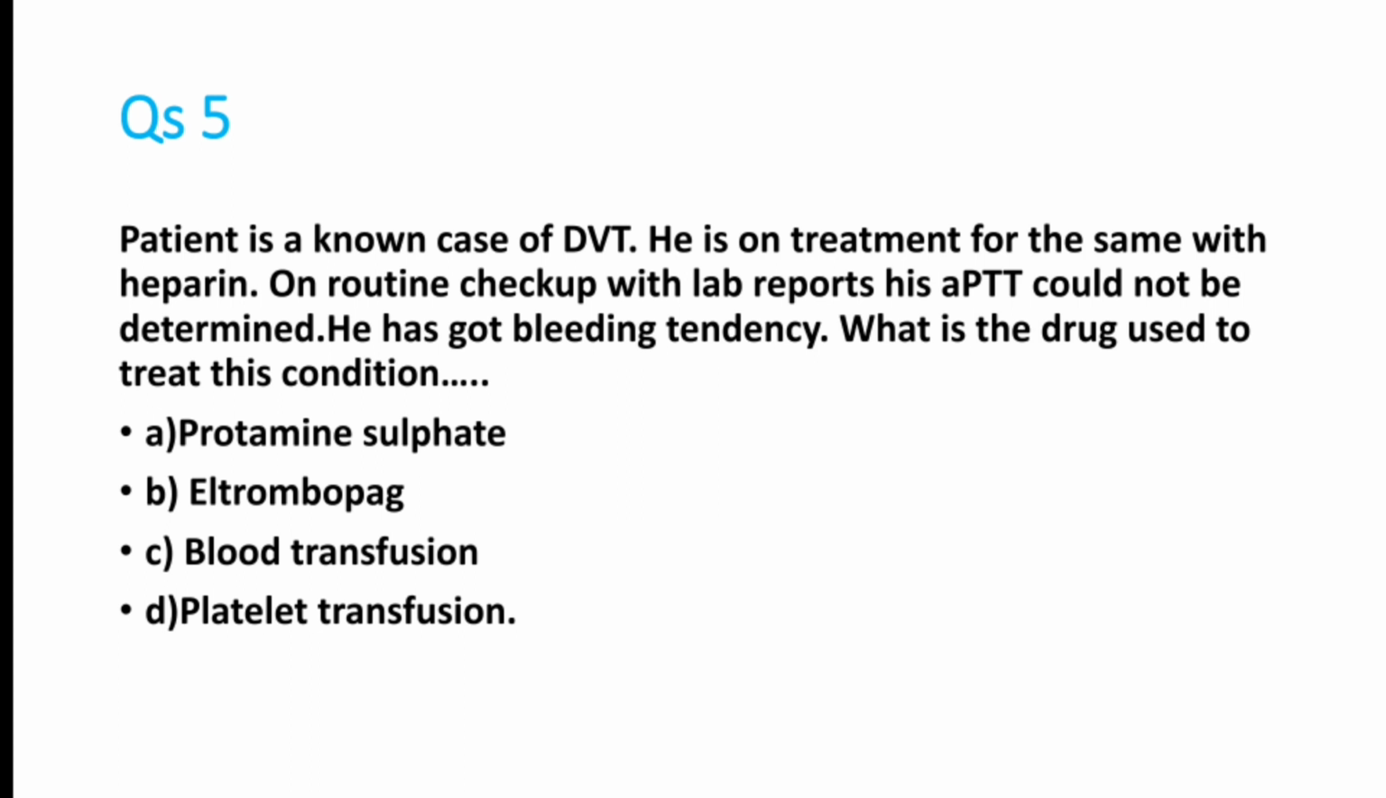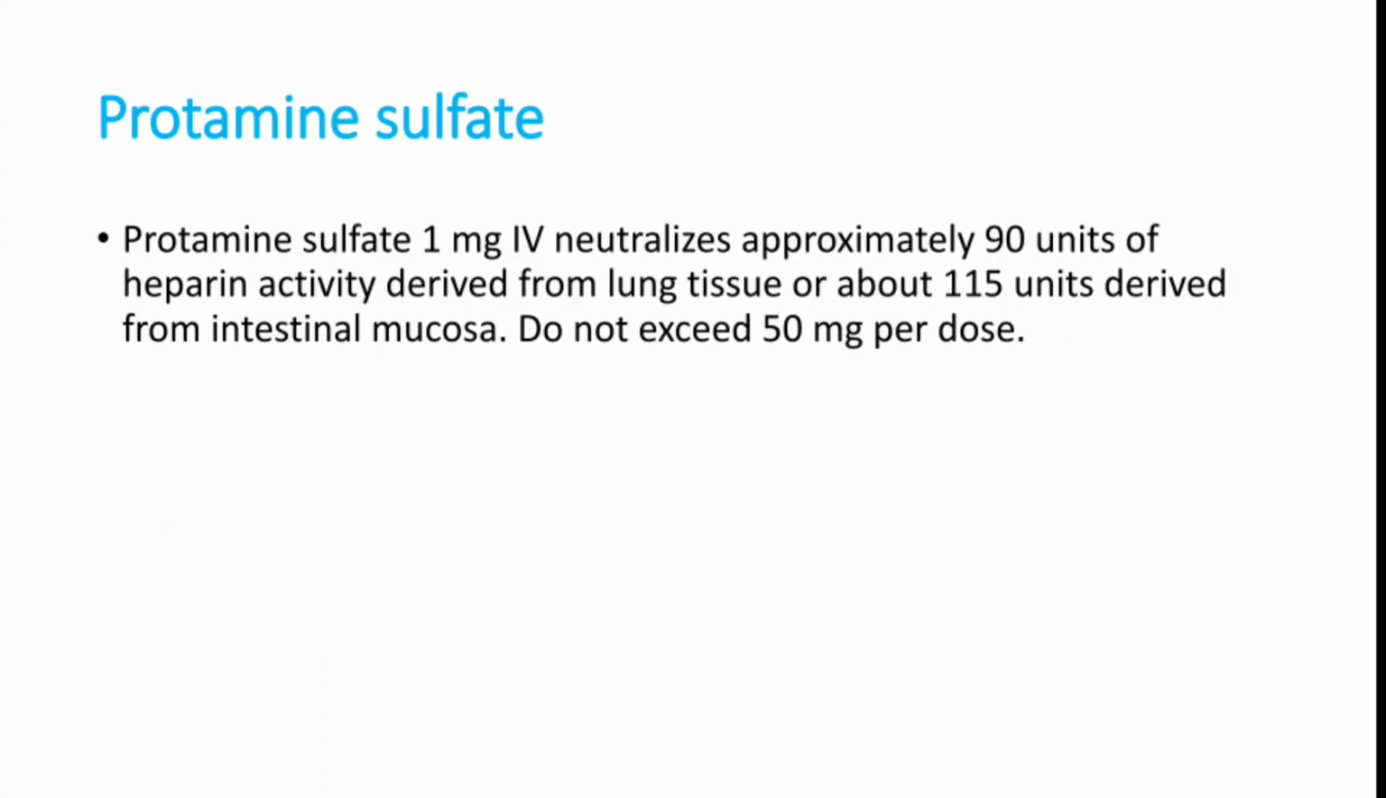So he has got a bleeding tendency. The drugs are protamine sulfate, eltrombopag, blood transfusion, platelet transfusion. Which is the most appropriate treatment for a patient who is on heparin with severe bleeding tendency and prolonged coagulation markers? We'll see the options. It's a very simple question. Most of you may know the answer. The answer is protamine sulfate.